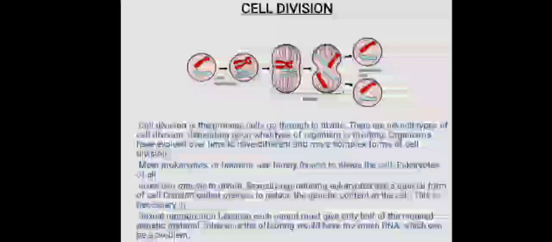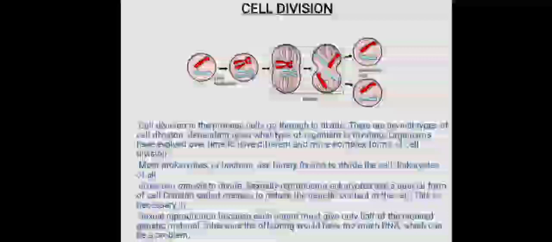The next topic is cell division. Cell division is basically a process by which a parent cell divides into two daughter cells. Cell division is the process cells go through to divide. There are several types of cell division depending upon what type of organism is dividing. Organisms have evolved over time to have different and more complex forms of cell division.